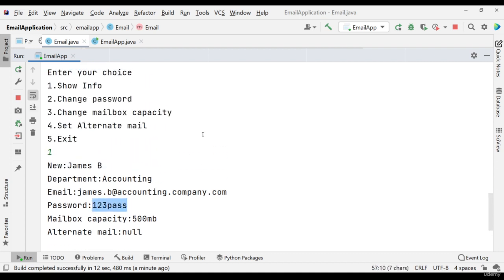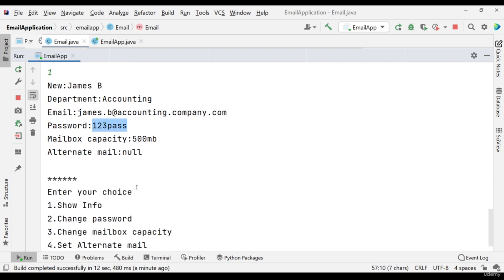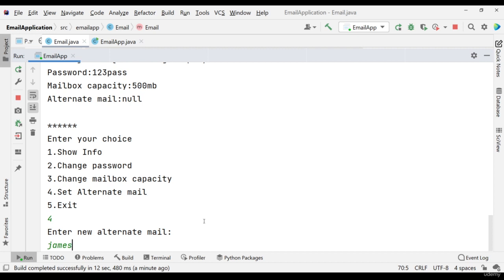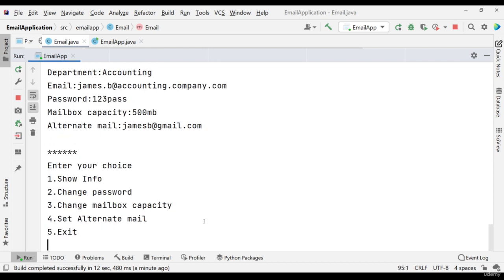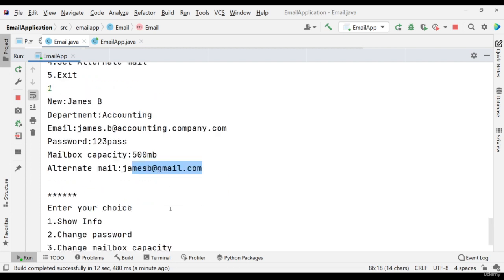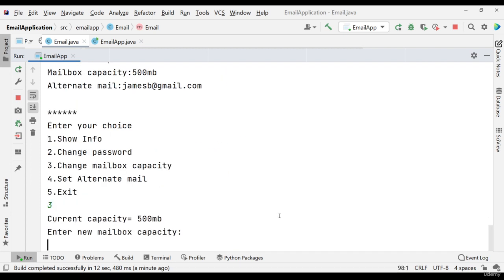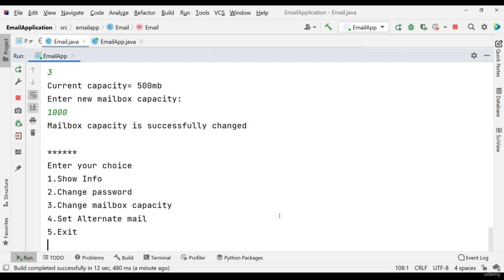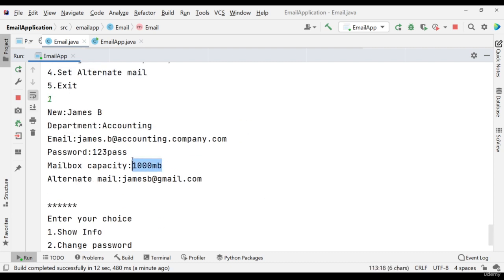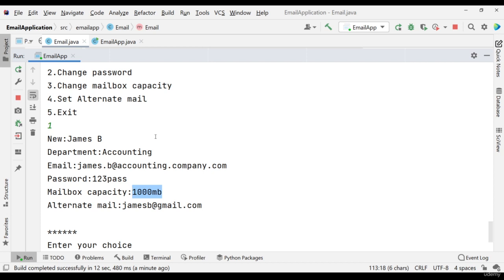The password is changed. And I'm not putting any alternate mail. You can set alternate mail. Let's put alternate mail jamesb@gmail.com. And if I put that, you can see alternate mail is set. You can set everything. Let's change mailbox capacity. I'm putting here 1000 MB. Mailbox capacity changed, again you can see 1000 MB. So we created this. This is the backend part of our project.